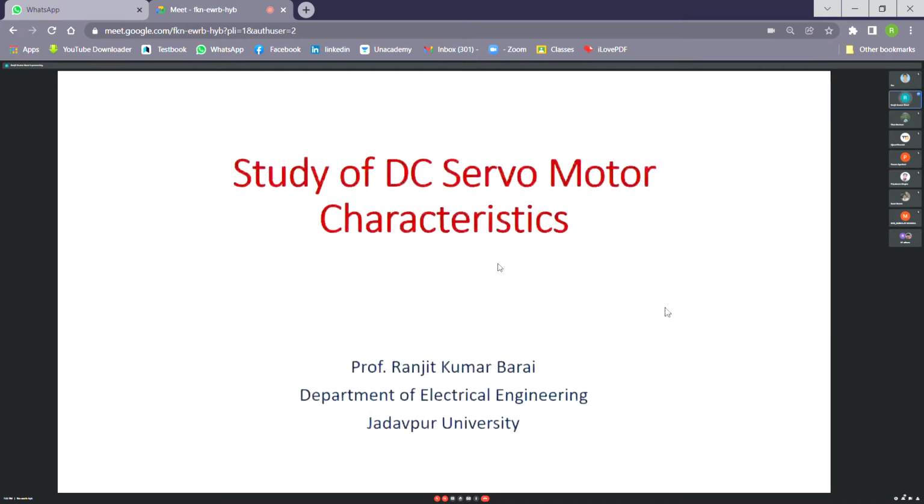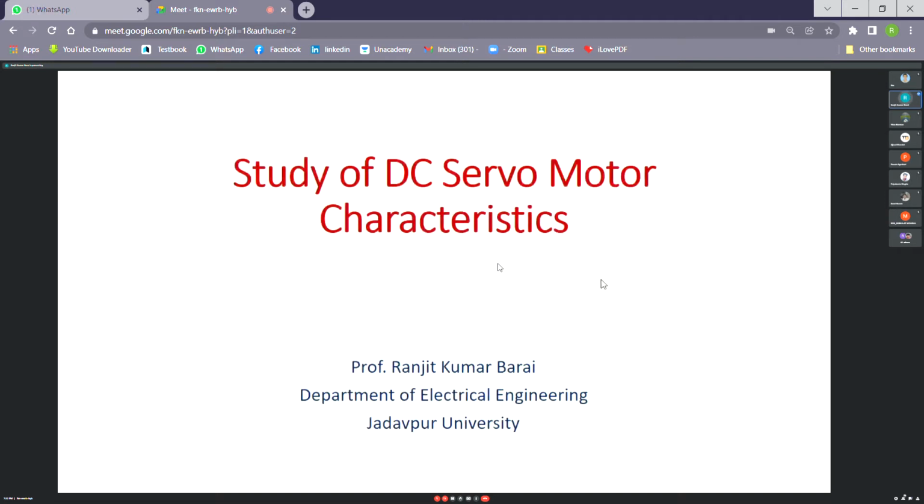Now why is the word servo there? As I said, this type of motor is applied for tracking control applications. Tracking control is also called servo control. The word servo originated from the word servant. So it obeys the master. That means whatever command is given, the servo motor obeys that. It follows that command. That's why it's a servo motor.